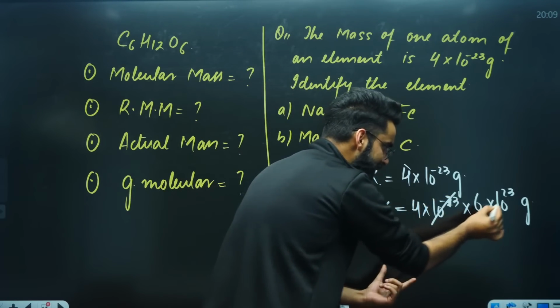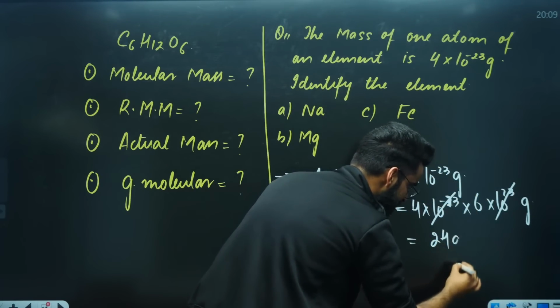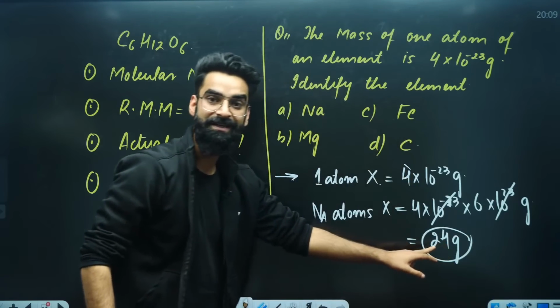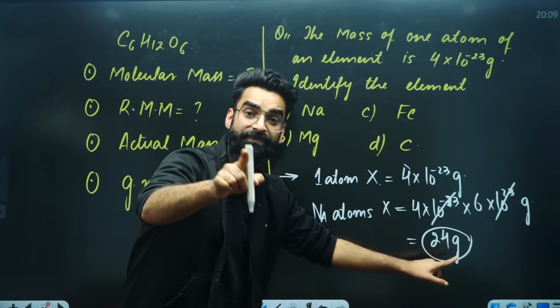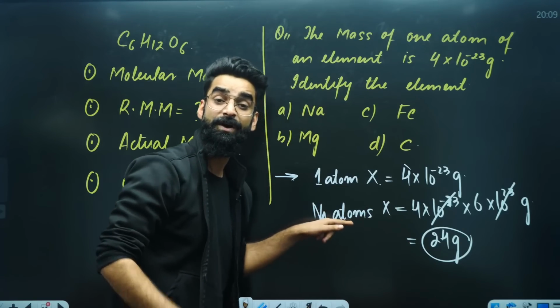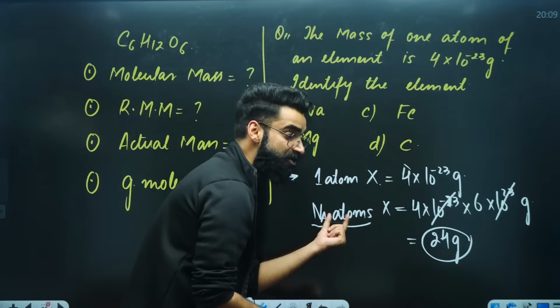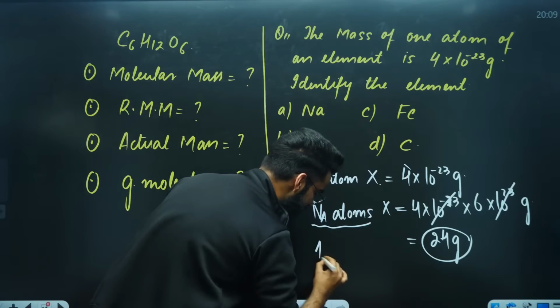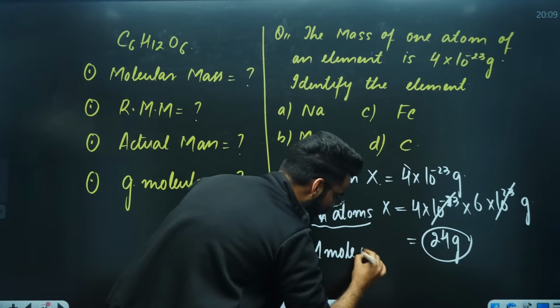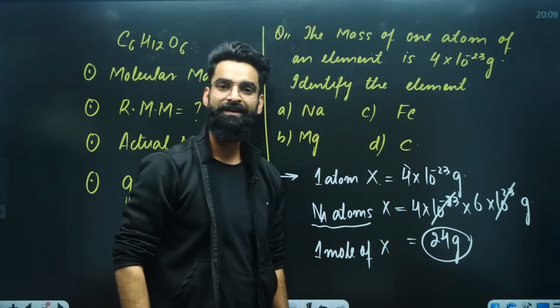So 10 raised power minus 23, 10 raised power 23 cancel. 6, 4 comes out with 24 grams. So what is this 24 grams? This is the mass of Na atoms of X. Na atoms of X means 1 mole of X. Na means 6.022 into 10 raised power 23 atoms of X, which means I'm talking about 1 mole of X. So mass of 1 mole of X is 24 grams.